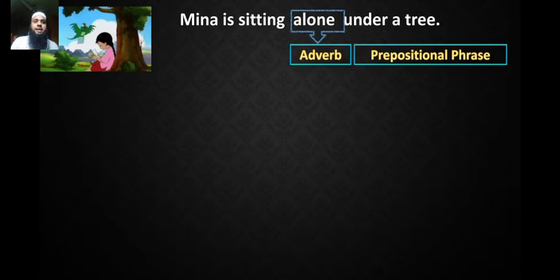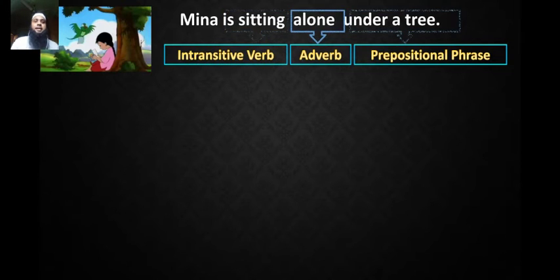So we see an adverb and a prepositional phrase in the sentence. So the verb sitting is an intransitive verb, because we know that a transitive verb takes an object, but in this sentence we don't find any object, rather we find an adverb and a prepositional phrase. So the verb sitting is an intransitive verb.